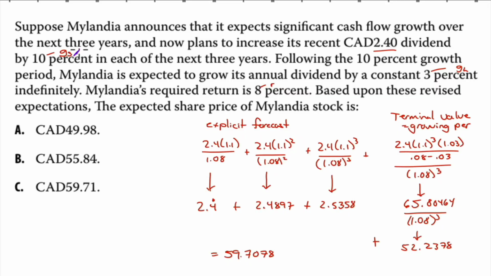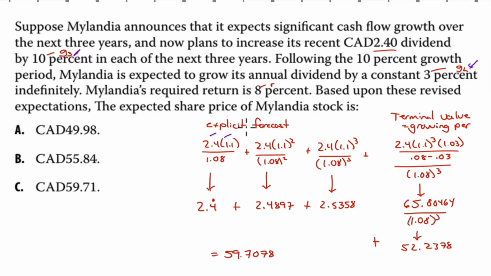Well, that is G sub S, our short-term growth rate. Following the 10% growth period, Melandia is expected to grow its annual dividend by a constant 3% indefinitely. Well, that is a perpetuity, so at that point we have a growing perpetuity. GL is our long-term growth rate. Melandia's required return is 8% based upon these revised expectations. The expected share price of Melandia's stock is, well, we have 3 years of a high growth rate followed by a growing perpetuity. So let's deal with our explicit forecast period.